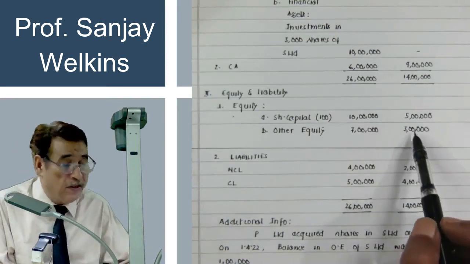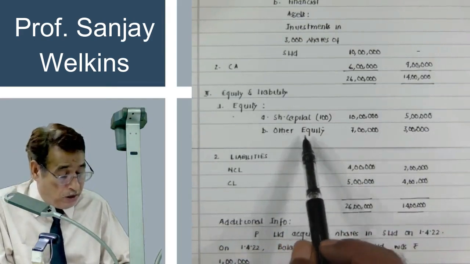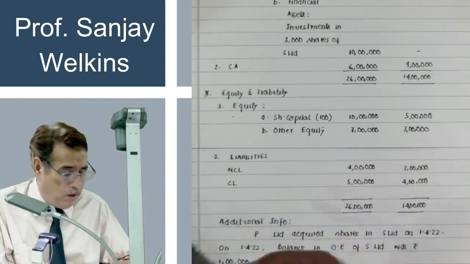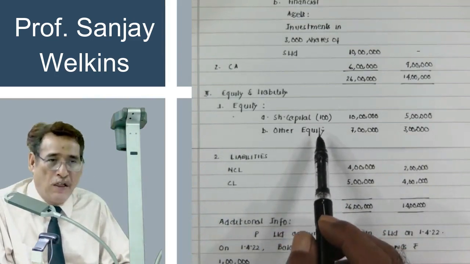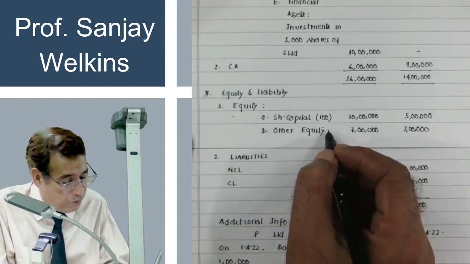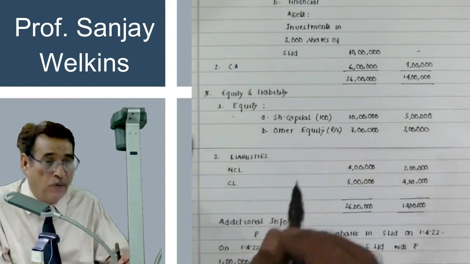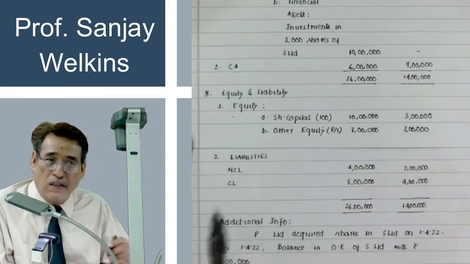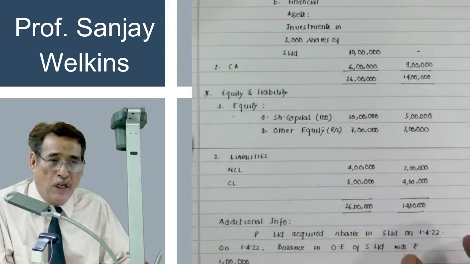You can see here in the column of S Limited, corresponding to other equity, I have written 3 lakh. Other equity, you can presume in your mind, let us say it is profit and loss account, because other equity will contain items like profit and loss account, general reserve, etc. I will write in bracket profit and loss account. Let us say there is only one item in other equity this time, profit and loss account. So 3 lakh is the closing balance, because this is the balance sheet as at 31st/3/2023.